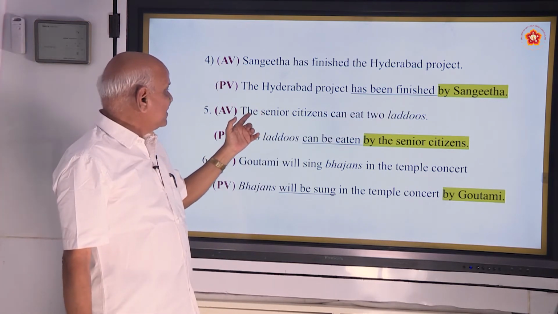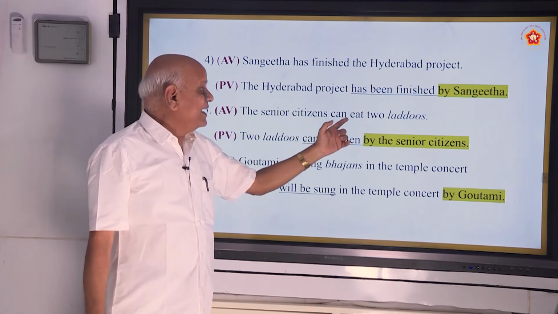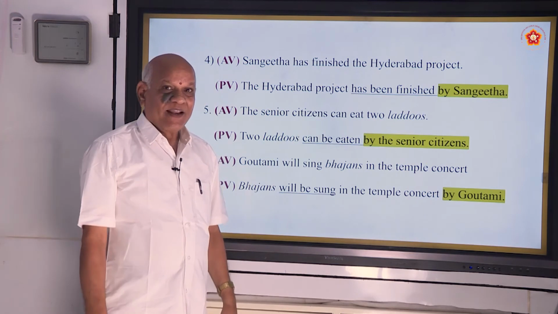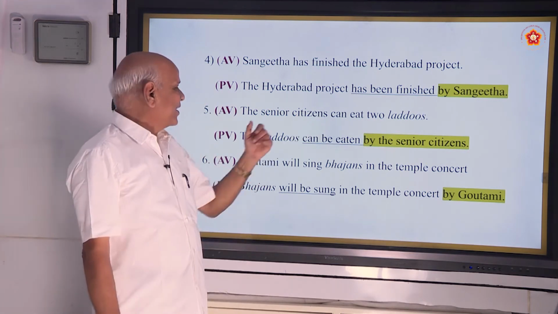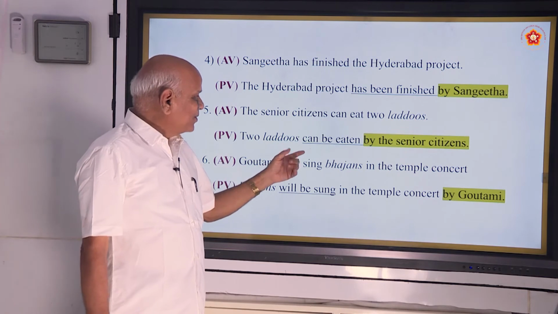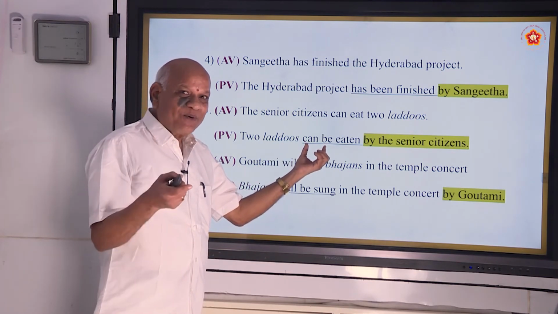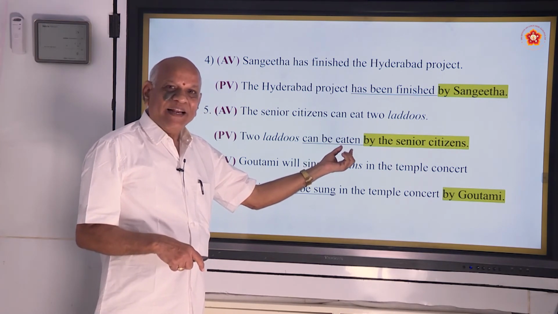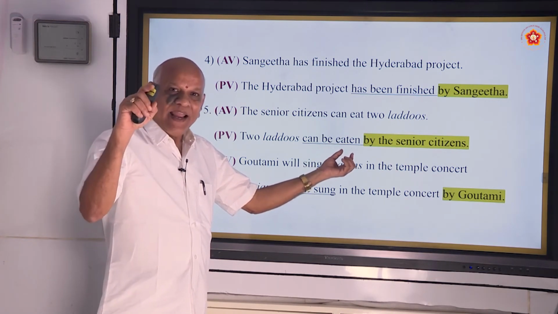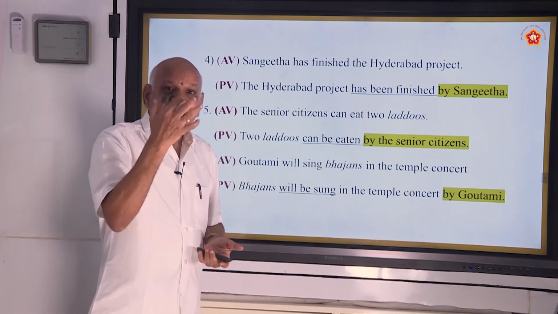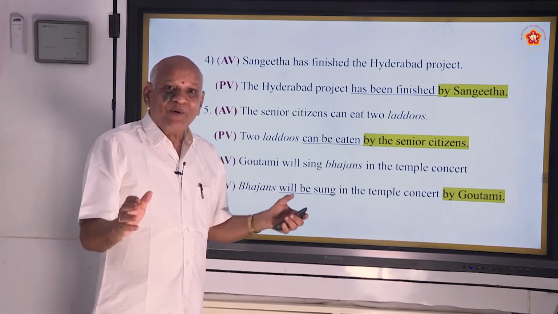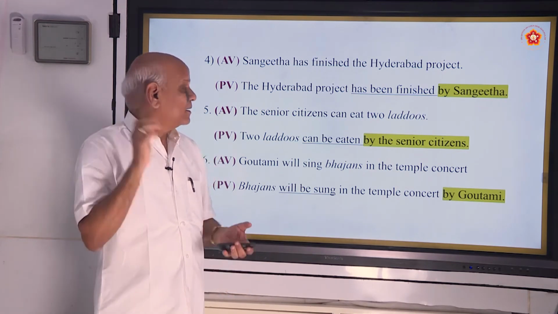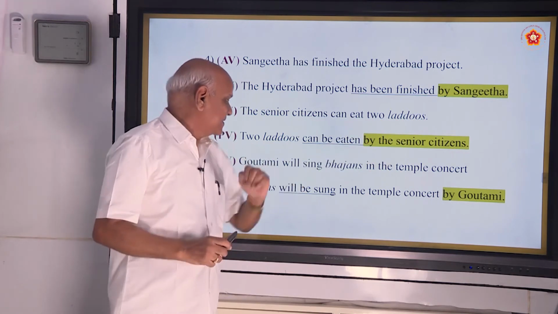And the next one: the senior citizens can eat two laddus. Can is there. Can eat what? Two laddus. So two laddus can be. I have told you, they are all models. Can be, and the third form, eaten. Eat, ate, eaten. That is a nasal sound. Even if you eat tons, you have to pronounce it as eaten by the senior citizens.